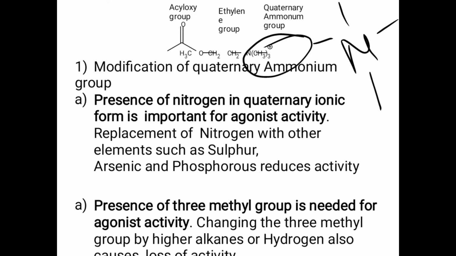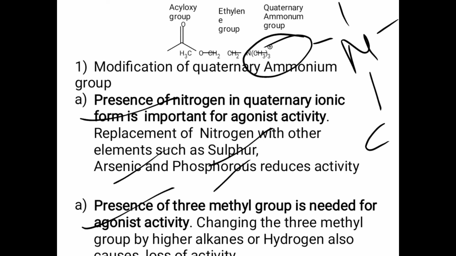This presence of the nitrogen atom is important for the agonist activity. This nitrogen cannot be replaced by any other heteroatom like sulfur, arsenic or phosphorus. If we replace the nitrogen with such atoms, then it reduces the activity. Then the presence of three methyl groups is necessary for the activity.